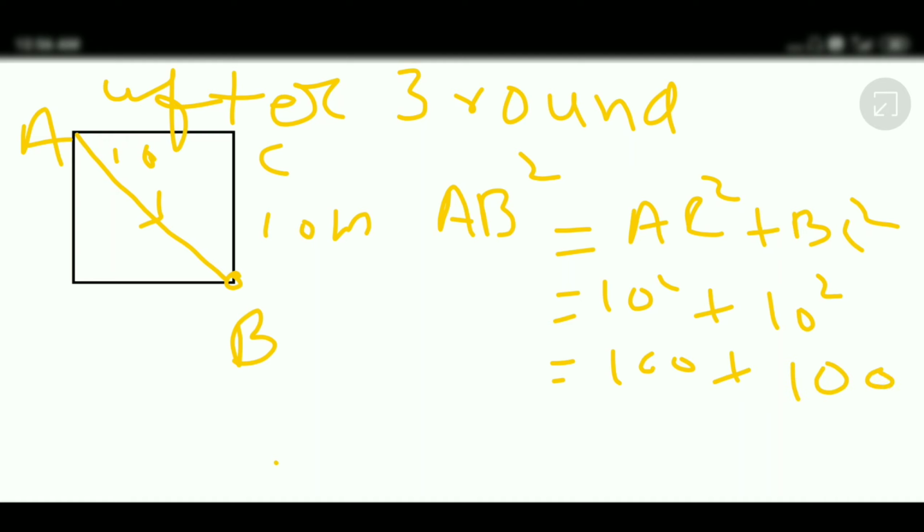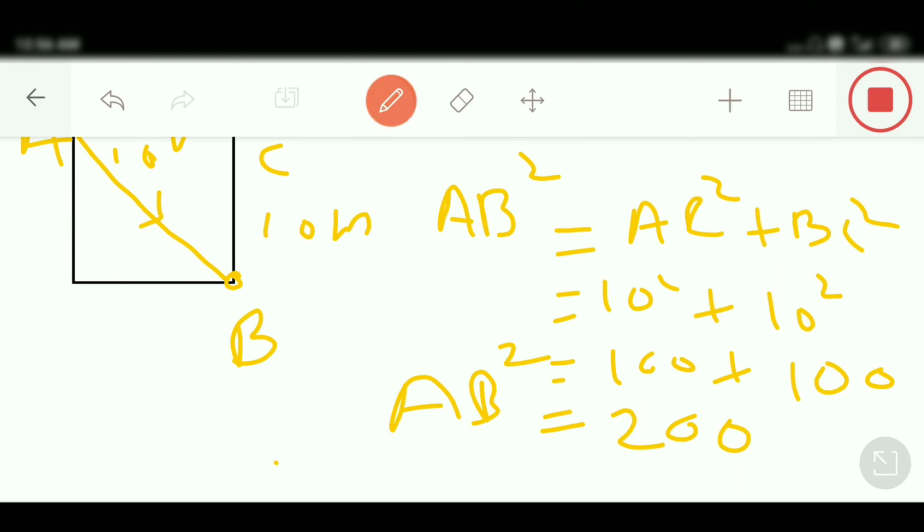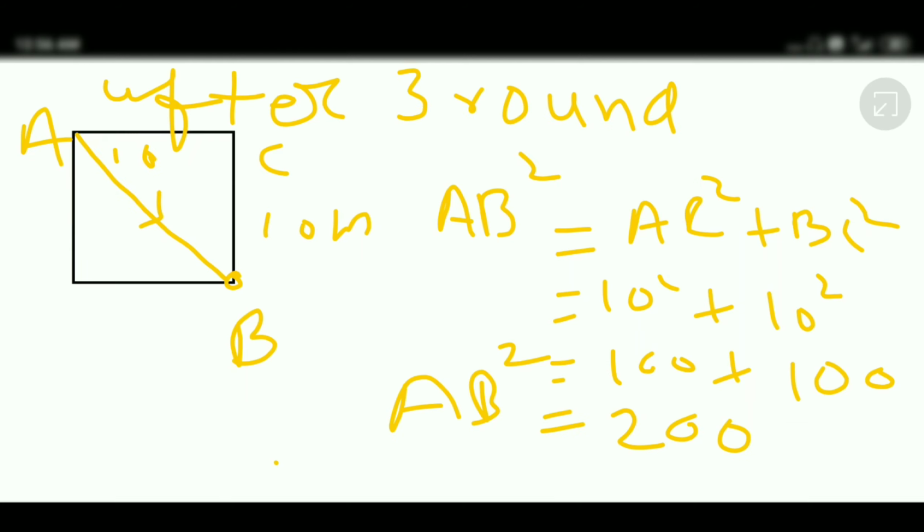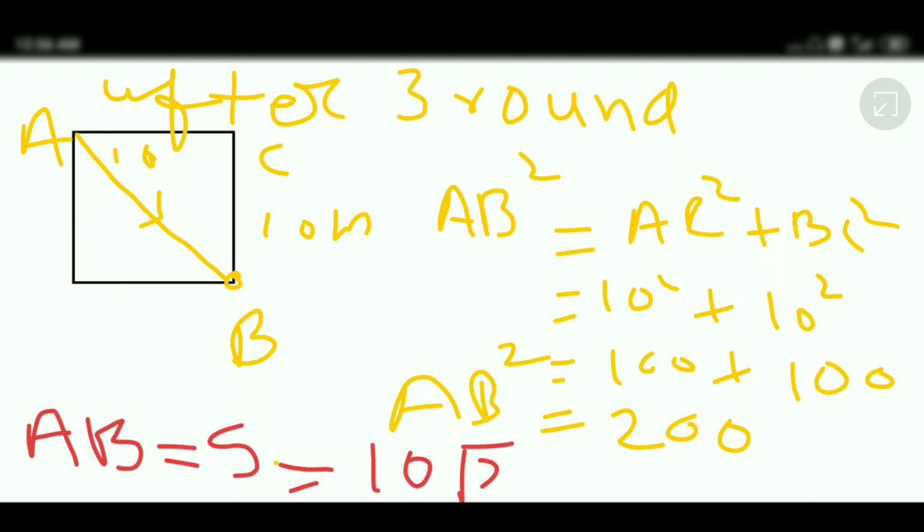Now it becomes 200. Then AB is the square root of 200. Now AB, or we can say the displacement, is equal to 10 root 2 meters. I think it is clear. So what will be the displacement after 2 minutes 20 seconds? It is just equal to 10 root 2 meters.